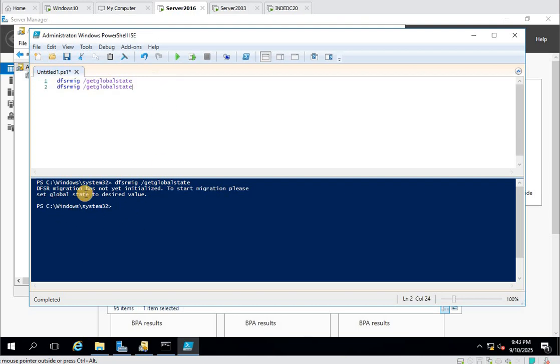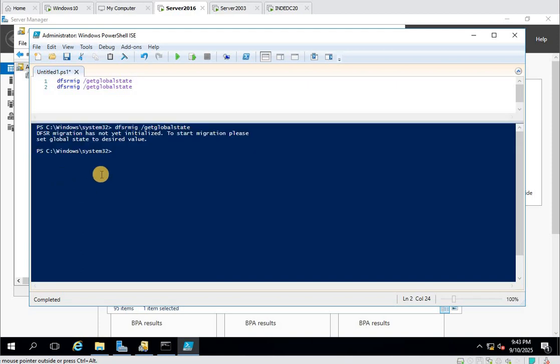So in the output you can see DFSR has not yet migrated. So what we can see, just type 1. There are 4 stages: 0, 1, 2, 3. 0 means we have not started, we are only using FRS. There is a 99% chance that you are still using FRS, because FRS is not migrated automatically.